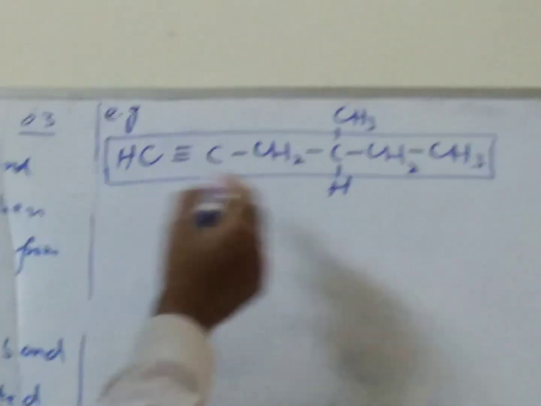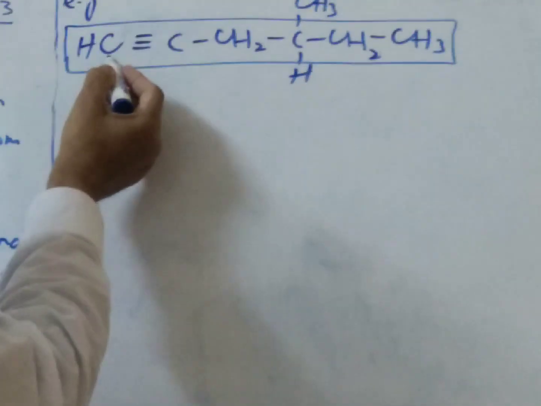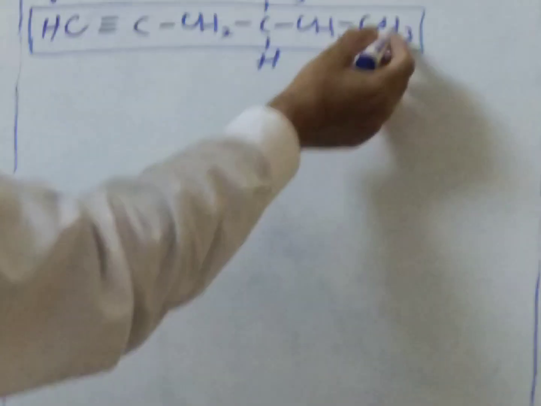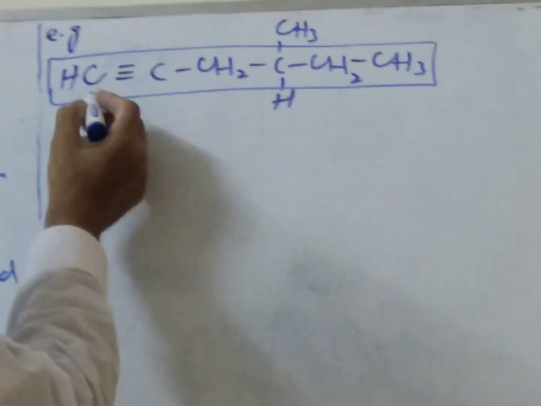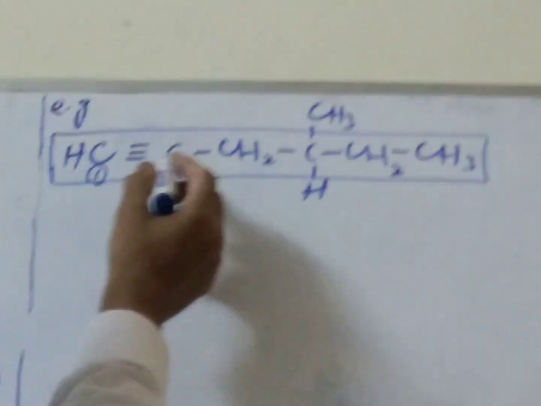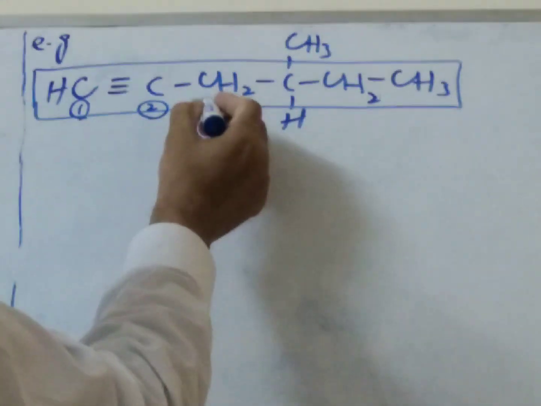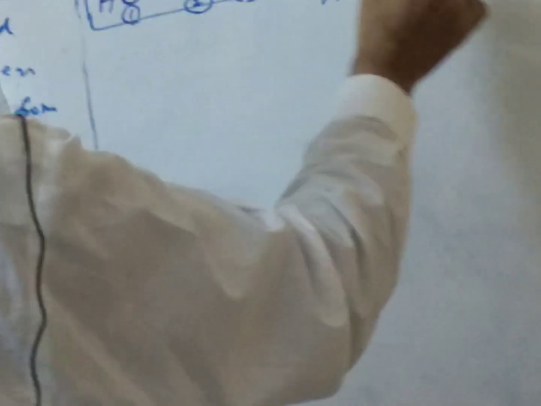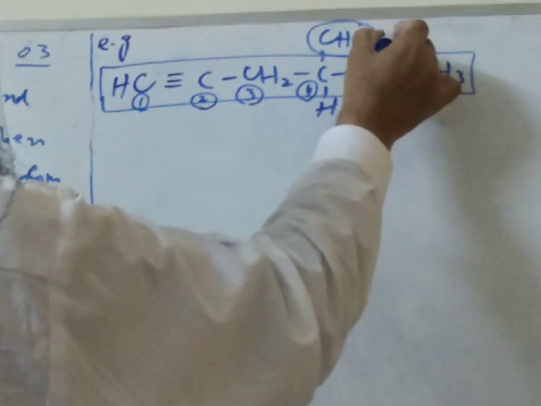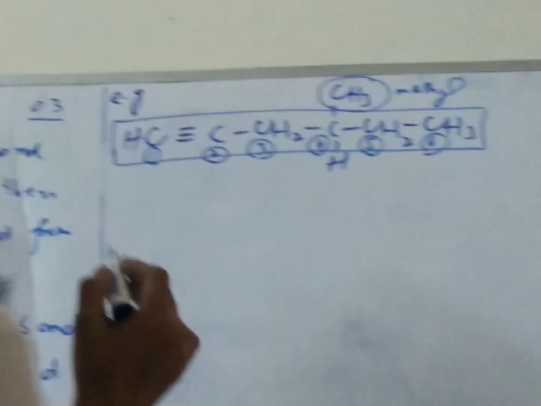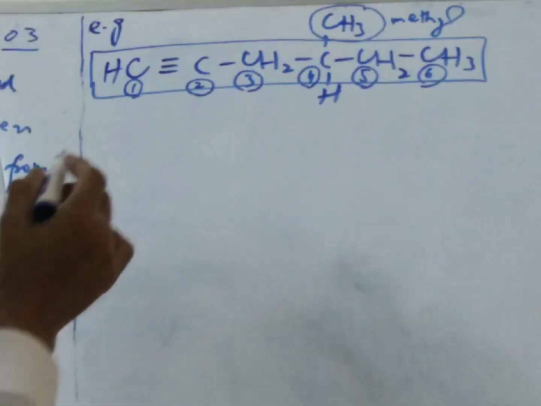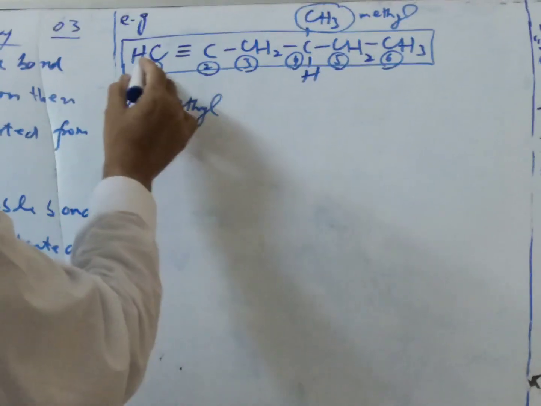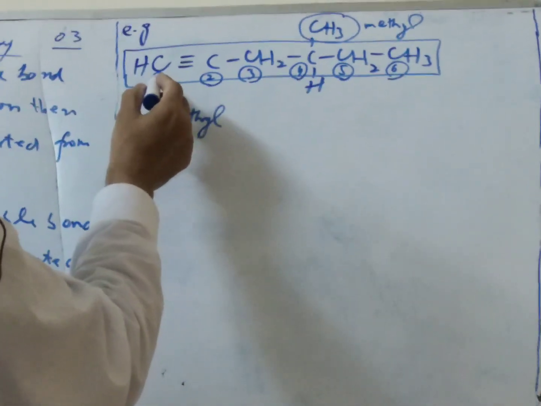In this case, the triple bond comes at the first position from the left side and at the fifth position from the right side. So according to the rule, we must start from the lower number. 1, 2, 3, 4, 5, 6. You know this is the methyl group. Methyl comes on the fourth position. So this is the 4-methyl and the triple bond comes on the first position.